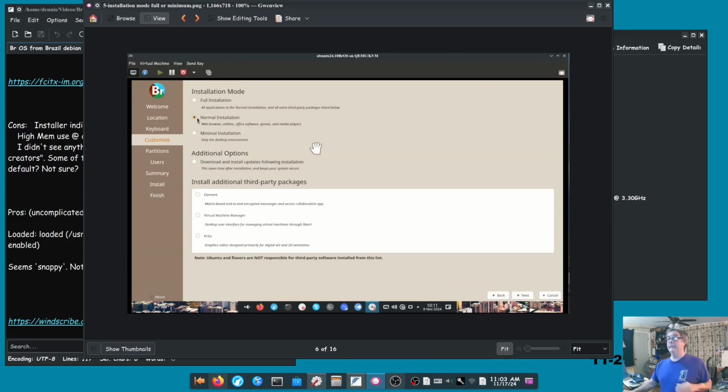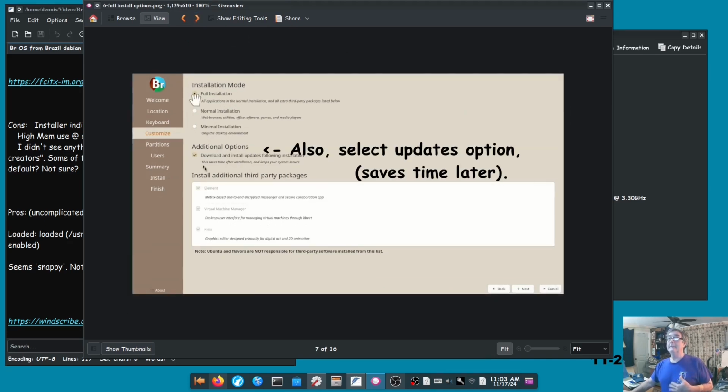Now here, when you get to this screen, by default it selects normal installation. But as you'll see on my next screenshot, I selected full installation, and then I got whatever these programs are for the Ethernet, Virtual Machine Manager, as well as Krita. So really only 3 little programs you're going to get between the normal and the full installation. In hindsight, I could have just selected normal and done it myself. But that would be up to you. If this was the first time you're running it, select full, like I just did here.